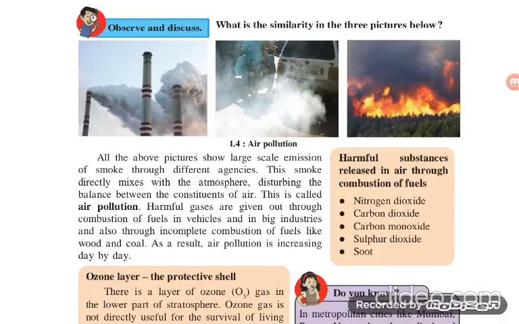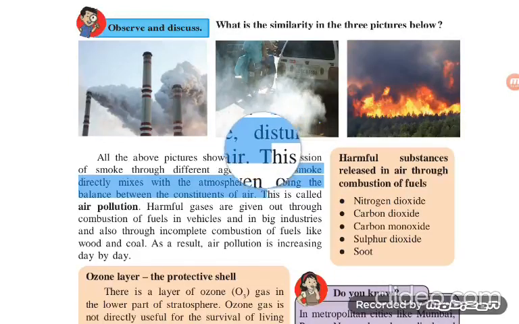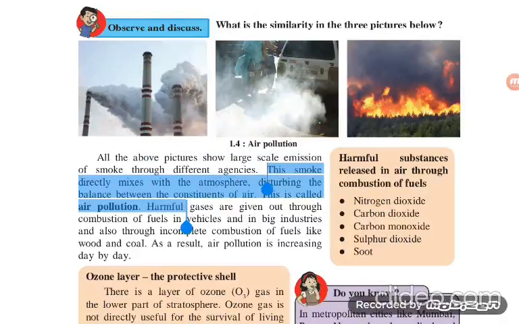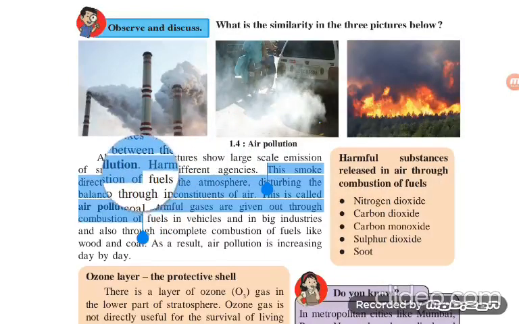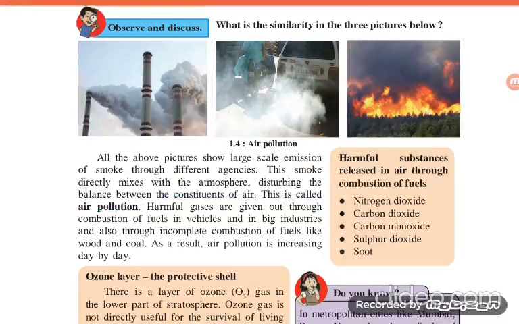Sometimes the question is, what is air pollution? You have to write down what is air pollution. The answer is, this smoke directly mixes with the atmosphere, disturbing the balance between the constituents of air. This is called air pollution.